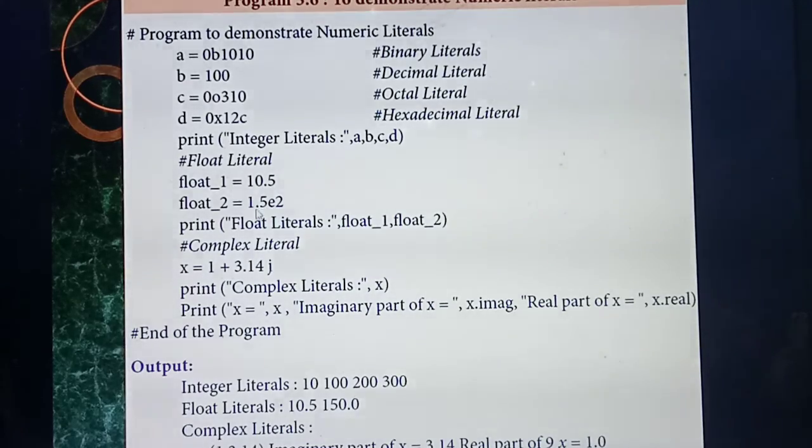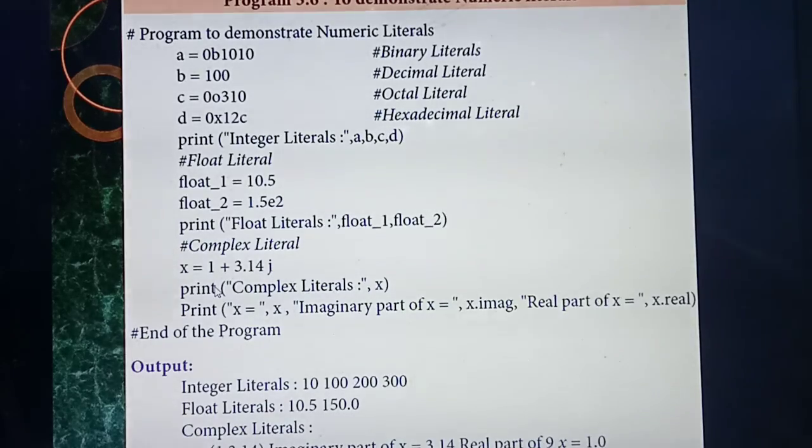Next you are going to print the float numbers. So in the print statement I am giving float literals. What are the variables? float1 and float2. So you need to call the variables float1 comma float2. Understood? So integer over, float over.